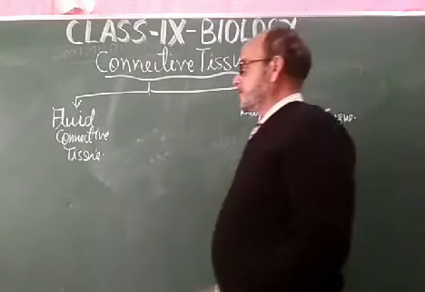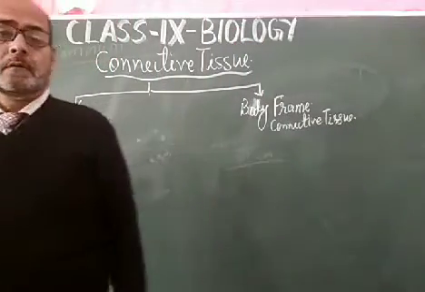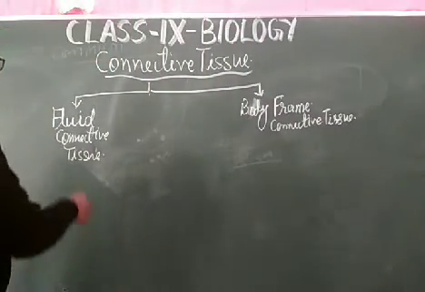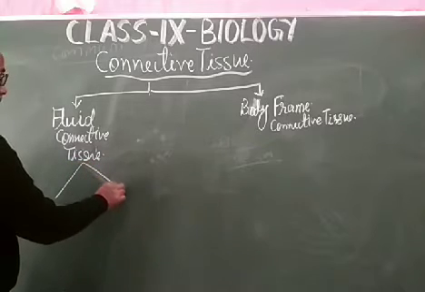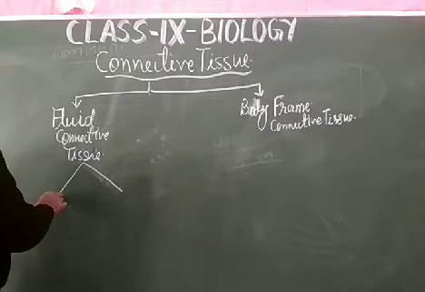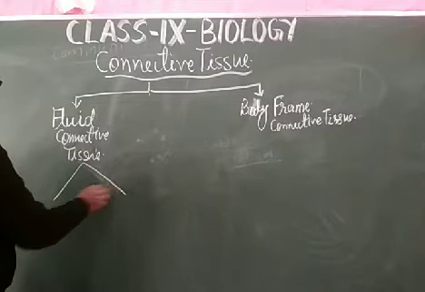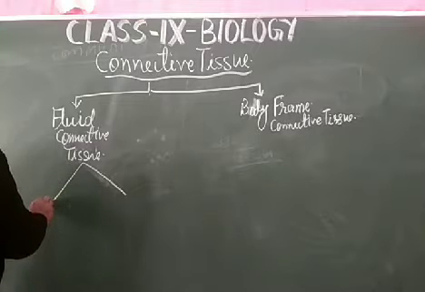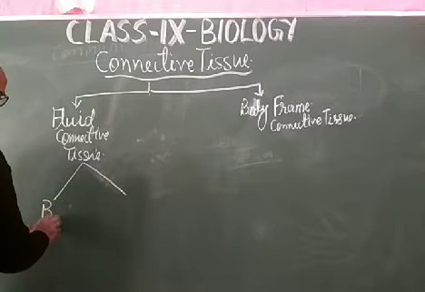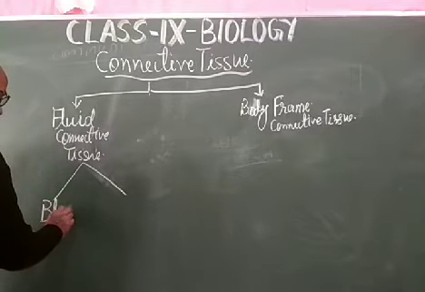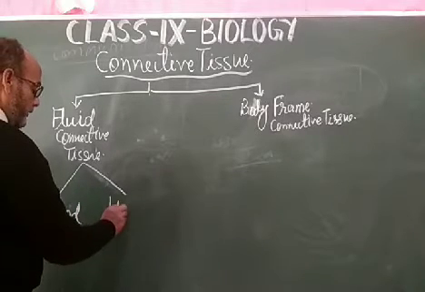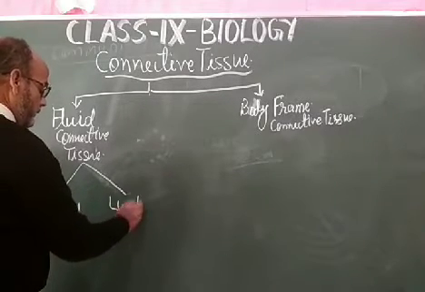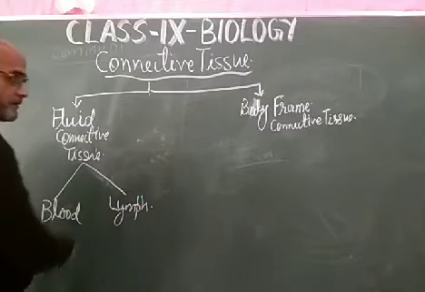Dear student, this fluid connective tissue is of two types in the human body, and these fluids flow in vessels: the blood in the blood vessels, and the lymph in the lymphatic vessels.